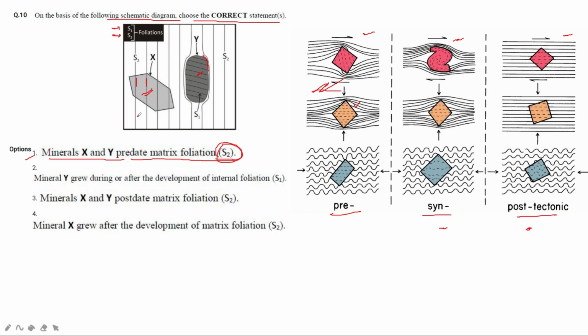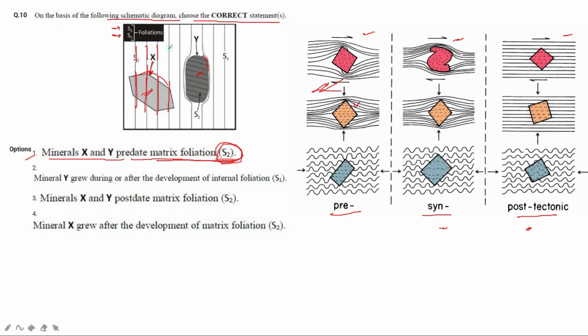So the first option says mineral X and Y predate matrix foliation S2. Predate means they formed before the matrix foliation S2. But here you can see that X is here, and the S2 foliations are just as straight inside this crystal as they are outside.